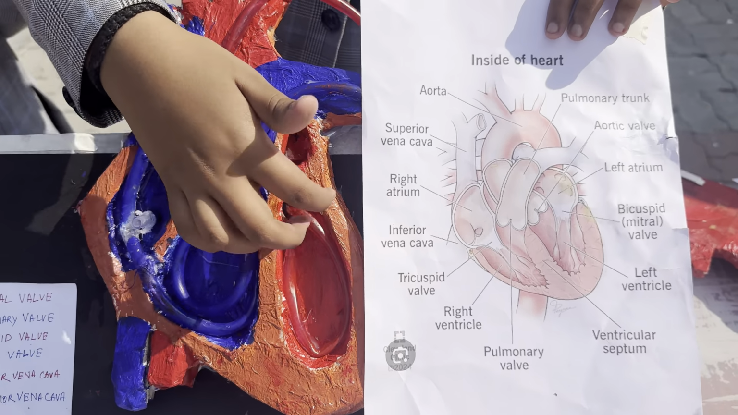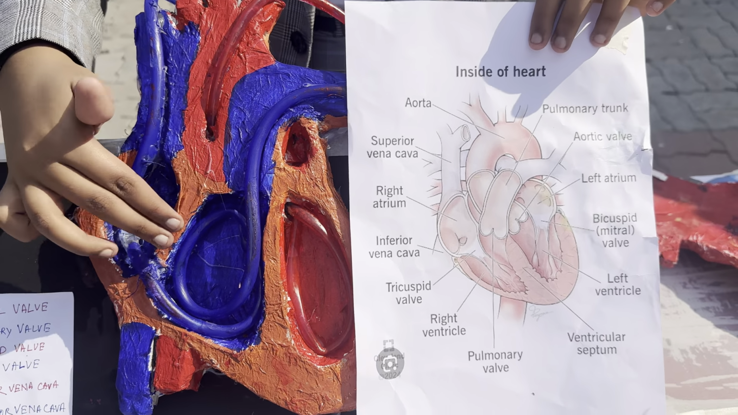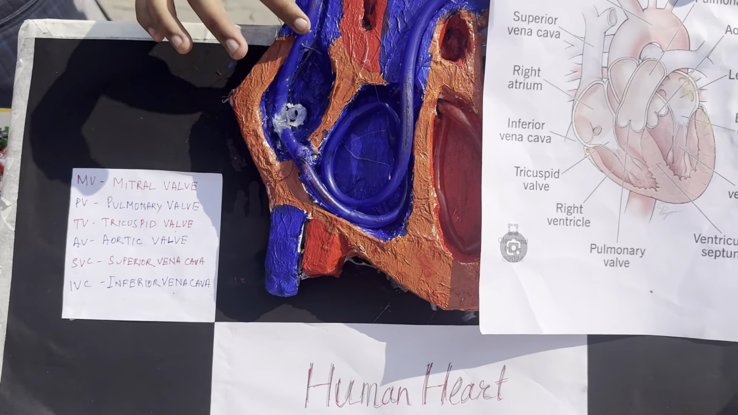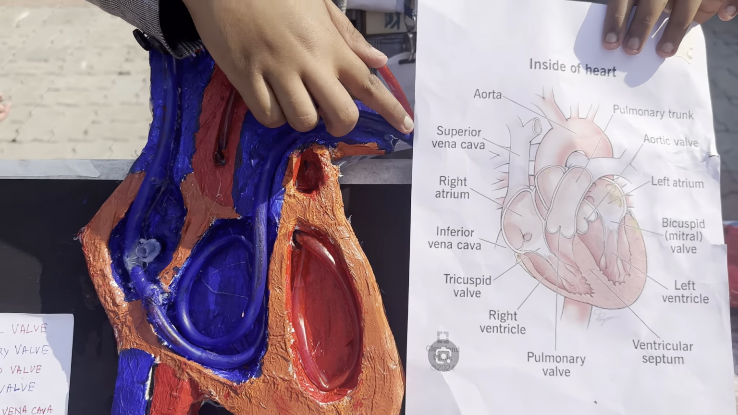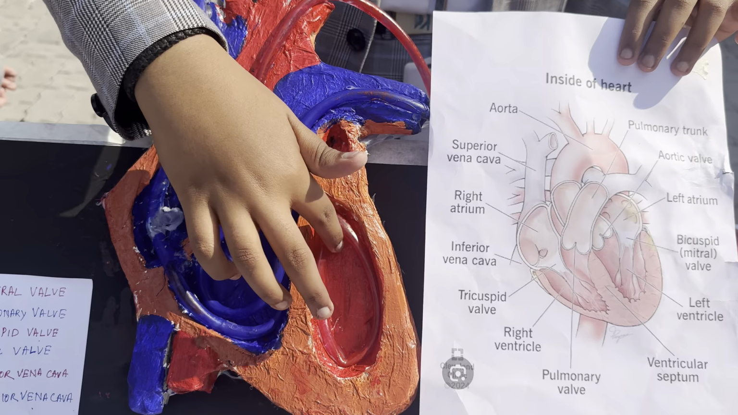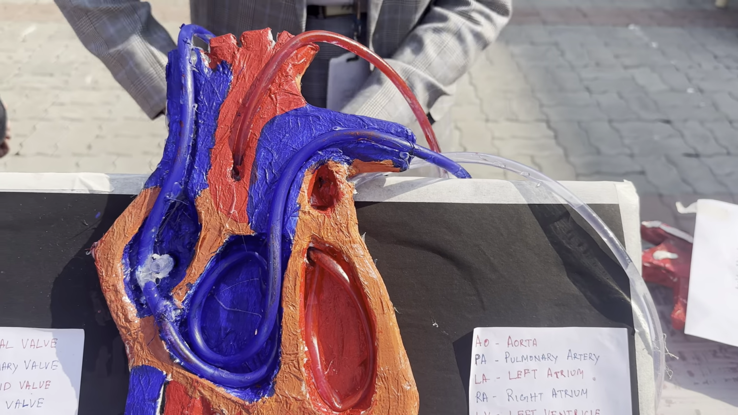The left ventricle supplies all the blood to the body. This is the left atrium. This is the right atrium, which gets the blood from the body and then transports it to the lungs. The lungs send the blood back to the left atrium, and then it supplies it to the body. I will show you how it works.